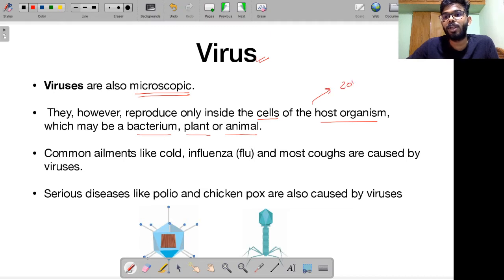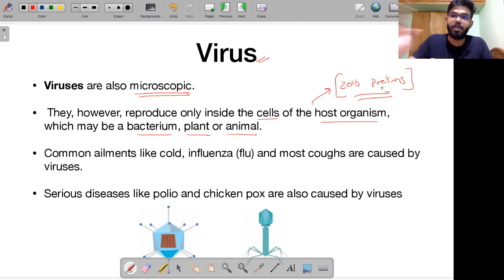This kind of question was asked in the 2016 prelims examination by UPSC. As you can see, a lot of questions are being framed right out of the NCERT science textbook. This year also, I told you, over the period of time when we discuss cells and tissues, you will see that questions have been directly picked up. In 2020, the difference between a plant cell and an animal cell appeared directly from NCERT. The 2016 question was about what kind of organisms viruses can infect. Three options were given: bacteria, plant, and animal. Obviously, it can impact all three. Bacteria can be infected by viruses, plants can be infected by viruses, and animals, of course, can be infected by viruses.